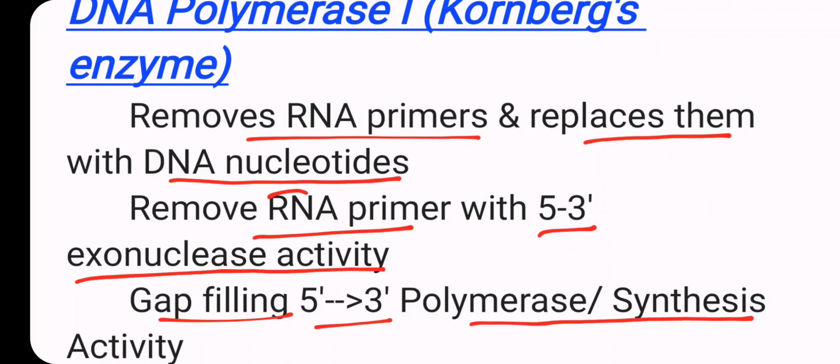That means it removes the RNA primer in the 5'3' direction, which shows its exonuclease activity, while the filling of the gap shows polymerase activity.